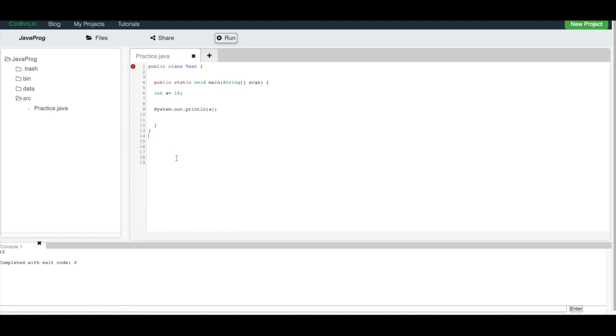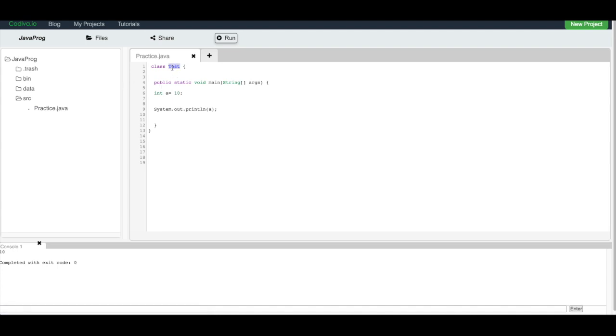Right. So one different case: what if I remove this public? If you remove public, see the error is gone, because now this class is no more public, right? Since the class is not public, you can use a source file name which is different from the class name.